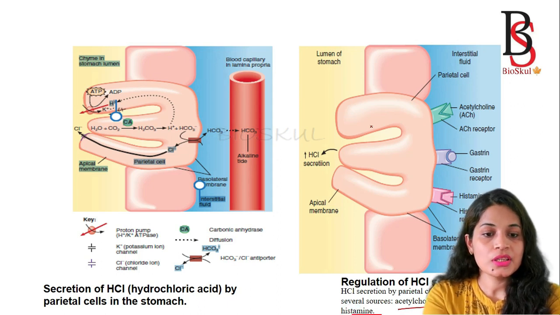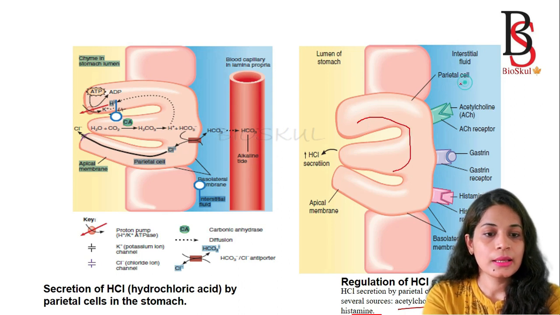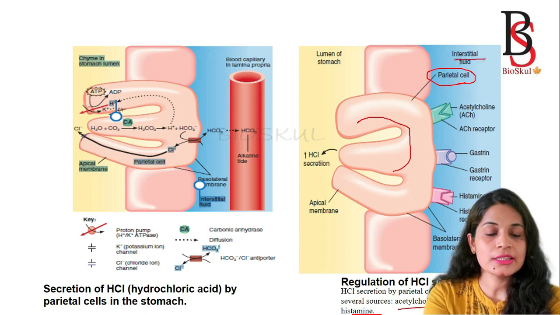Okay, you see this one is the parietal cell. The surface of the parietal cell that faces towards the interstitial fluid is known as the basolateral membrane.